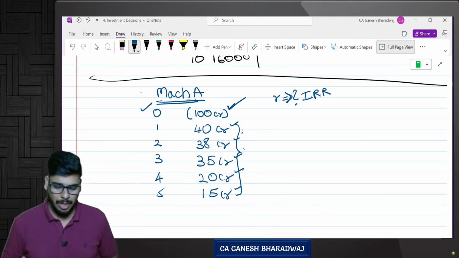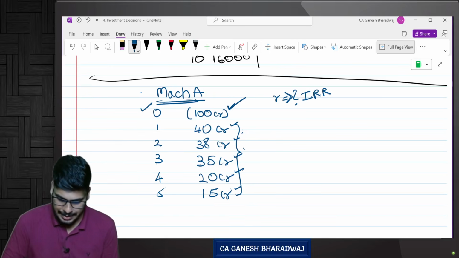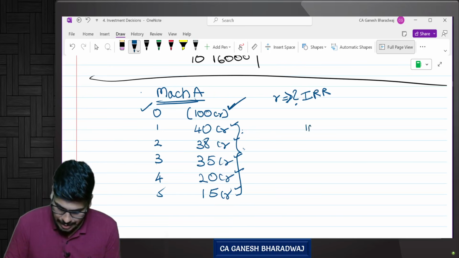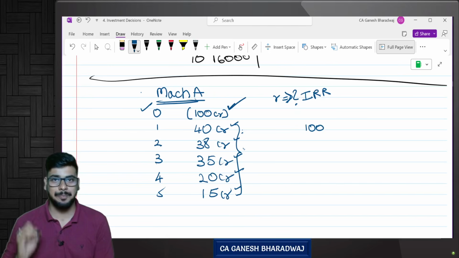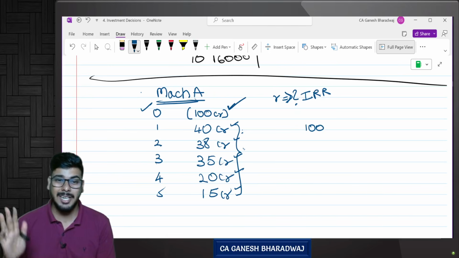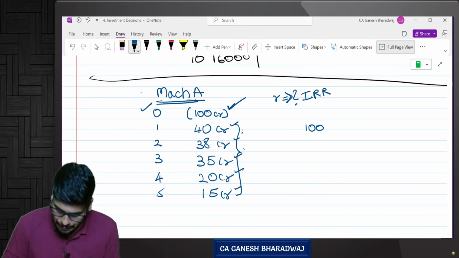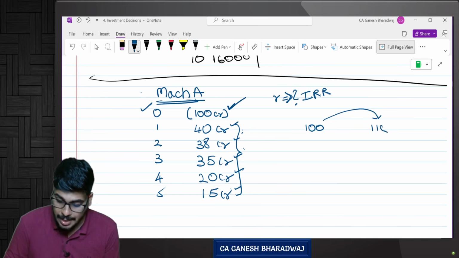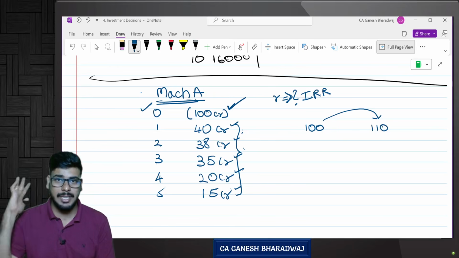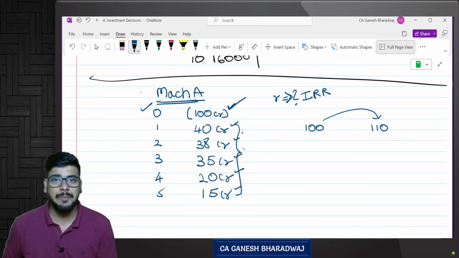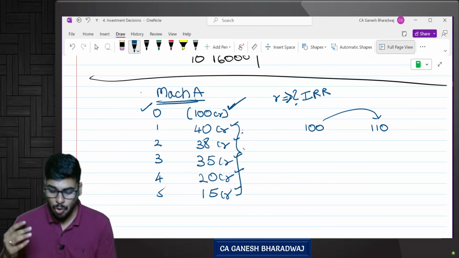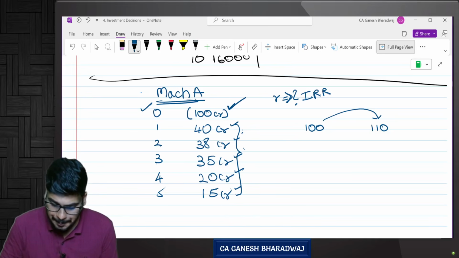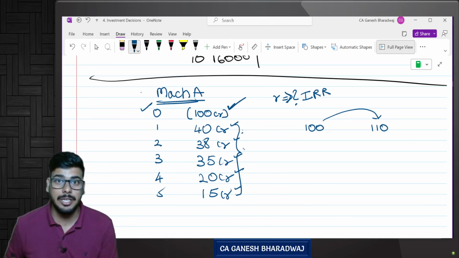Now let me give you a small example. Let's say you have invested 100 rupees today, in an FD. At the end of year 1, you get 110 rupees, they pay it along with the interest. Now tell me, what is going to be your return in this case?